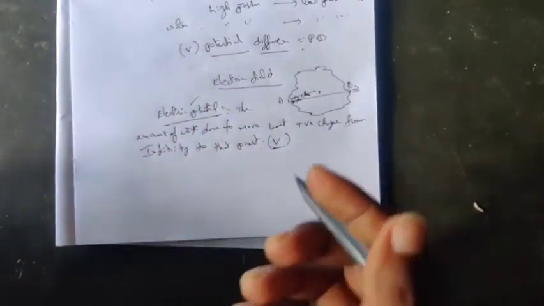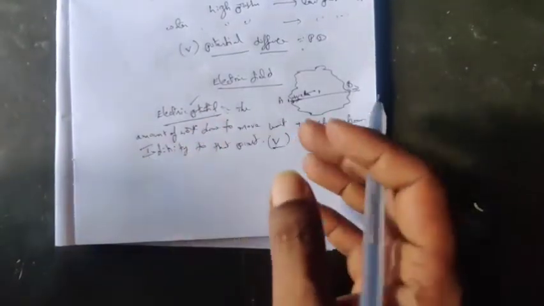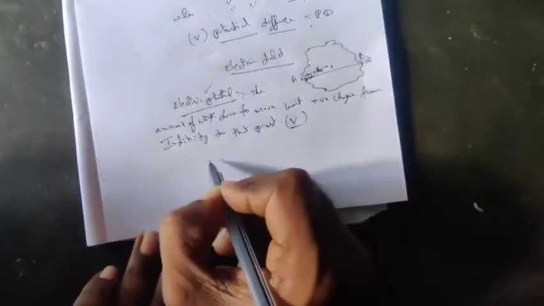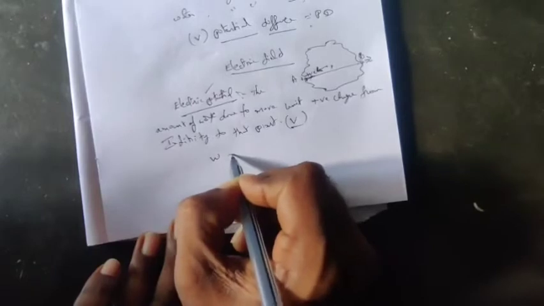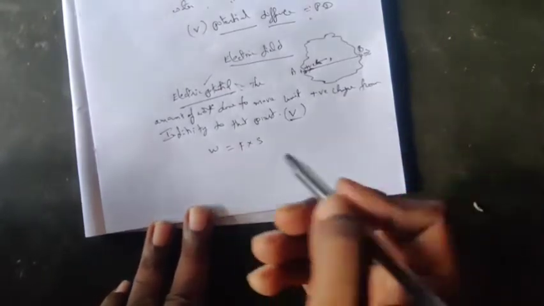So from this point to this point, the electric field has to do some work. How much work has it done? You know the work definition, W equal to force into distance or displacement, W equal to Fs.